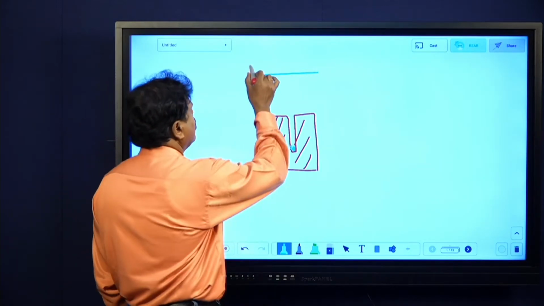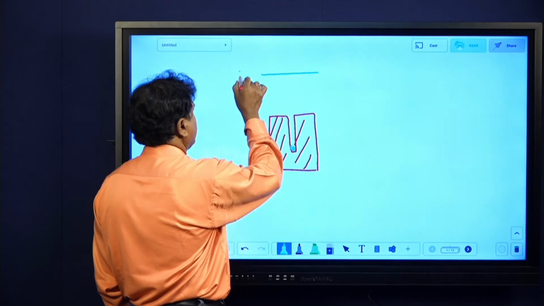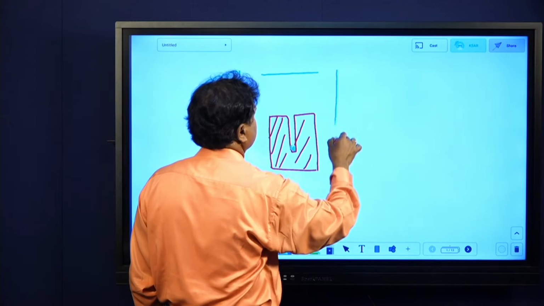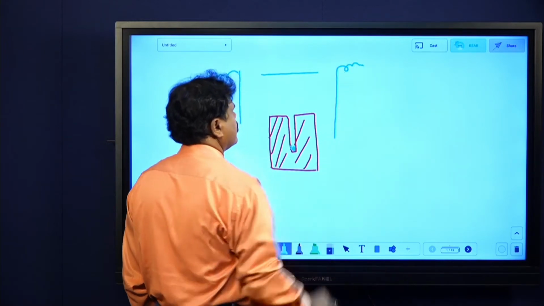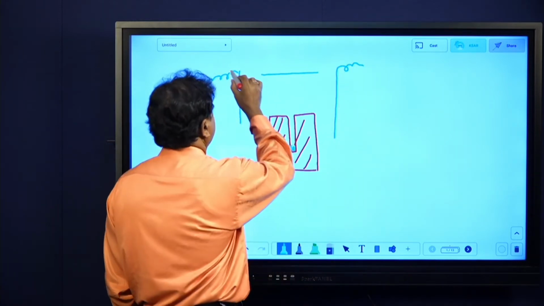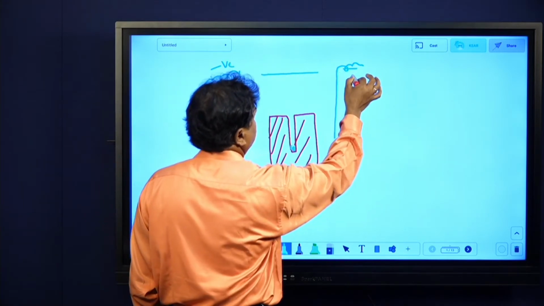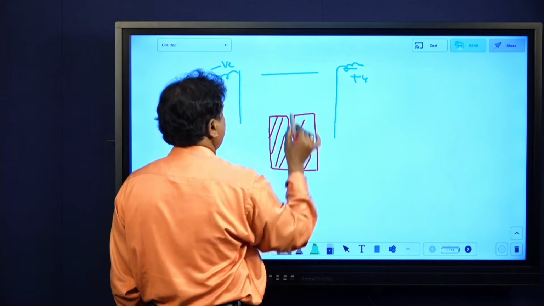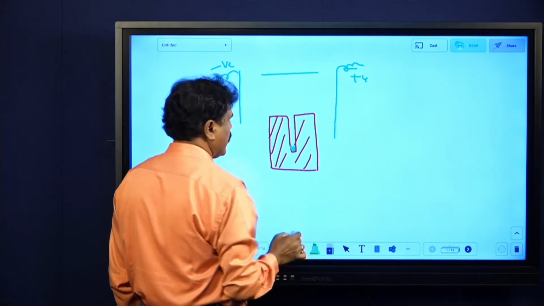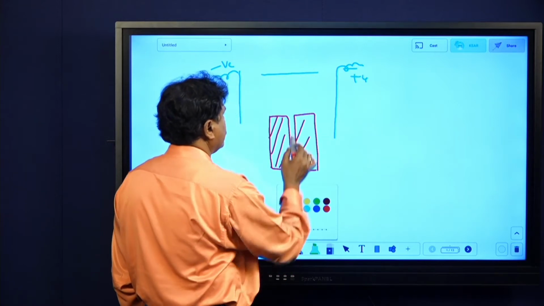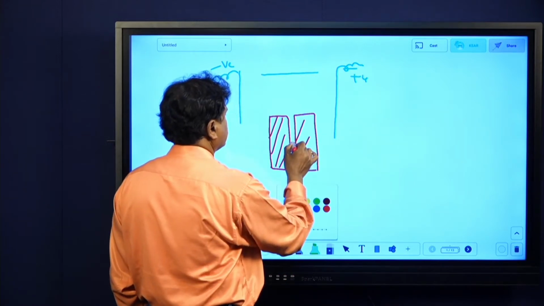Now when it is subjected to some electric field or magnetic field, let me say here negative, I will take this as negative, and this side positive, electric field. After some time, this photographic plate will be affected with different radiations.